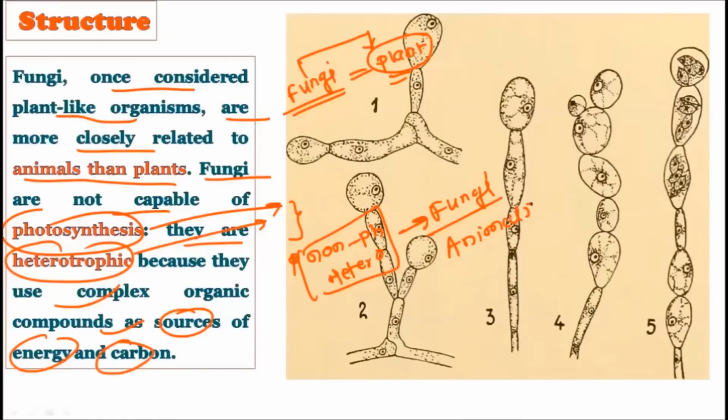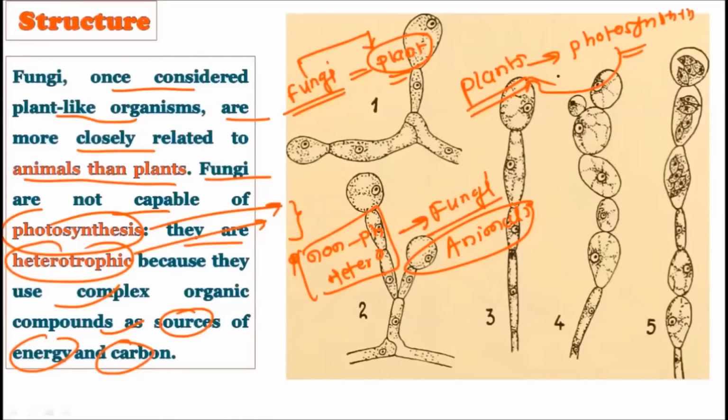because plants are autotrophic organisms. Okay, plants कैसे होते हैं? Plants are autotrophic organisms because they can perform photosynthesis and they can prepare their own food in this process. Through the process of photosynthesis, plants prepare their own food, and that is why they are considered autotrophic. But the fungi cannot prepare their own food, they are non photosynthetic and they are heterotrophic, and that is why they are more closely related to the animals than to the plants.